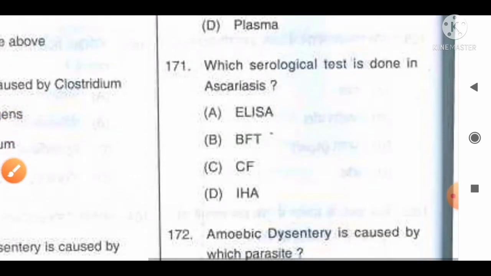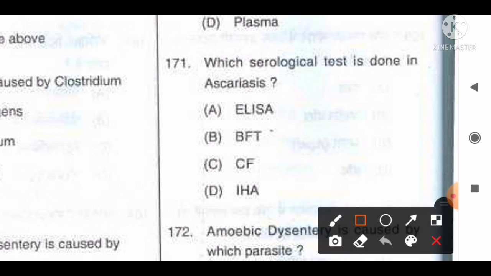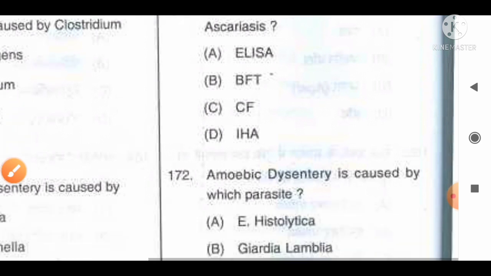Move to the next question, number 171. Which serological test is done in ascariasis? Option A, ELISA, B, BFT, C, CF, D, IHA. The correct answer for this question is that the ELISA test is carried out to detect ascariasis, and the BFT test is the test done for diagnosing Trichinella infection. So here it is option A. Option A, ELISA, is the correct answer for this question.